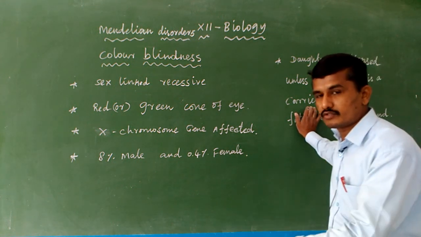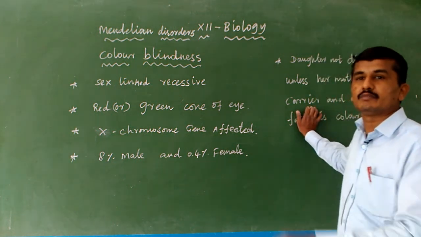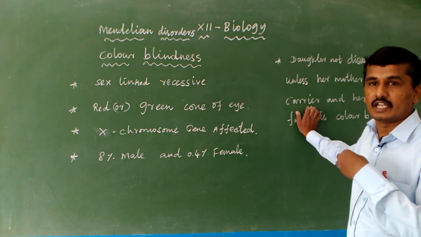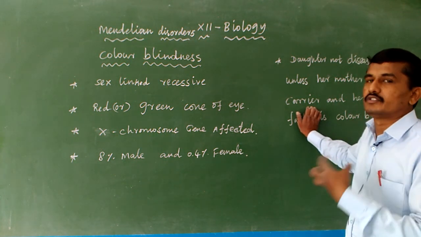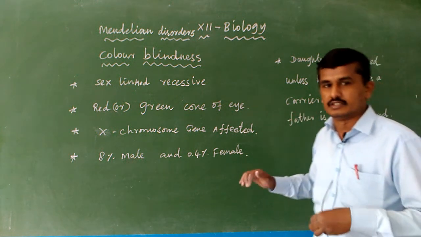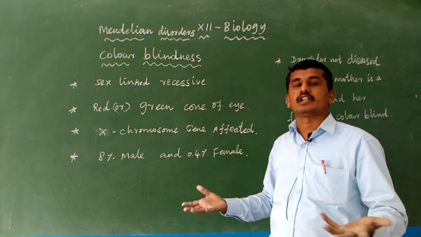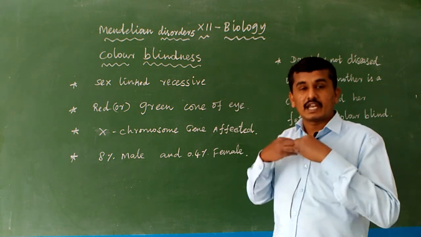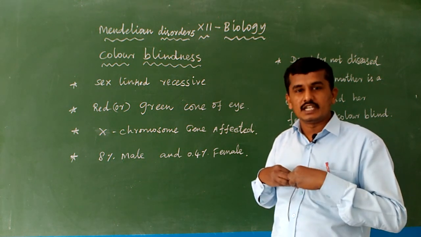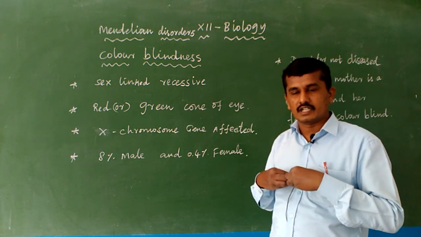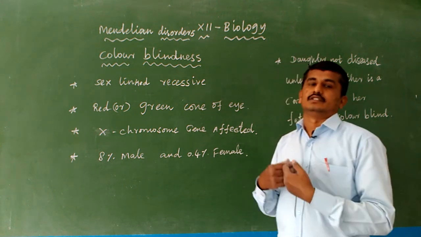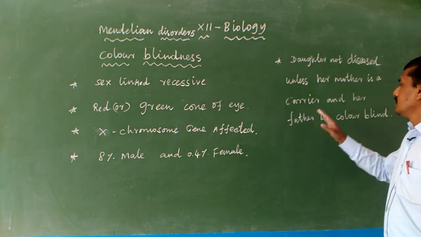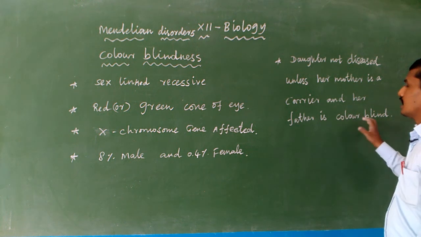The gene is passed to the next generation, which expresses the disease, while the carrier carries the disease silently, unaffected, to the next generation.